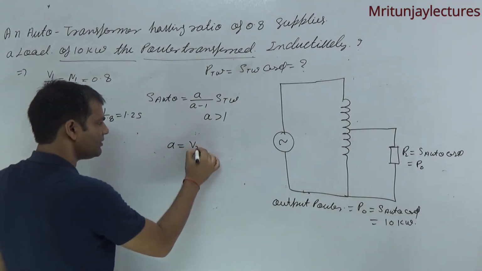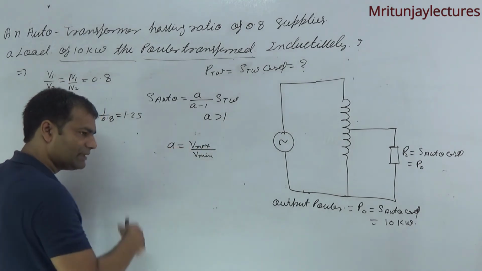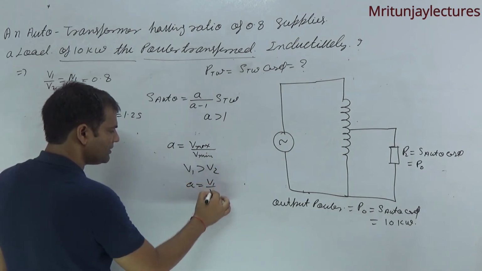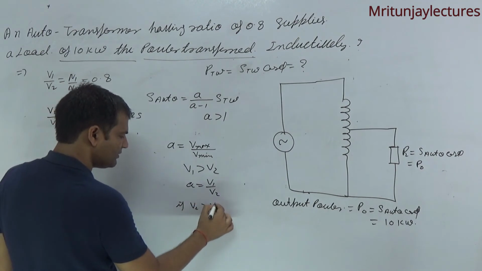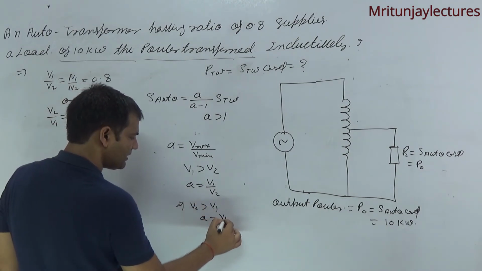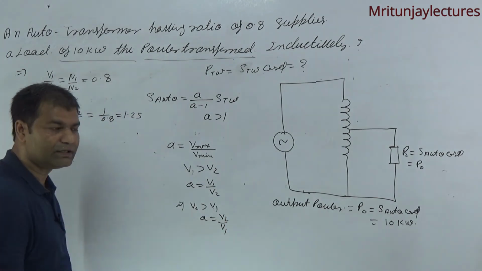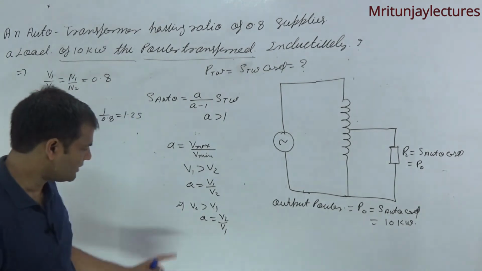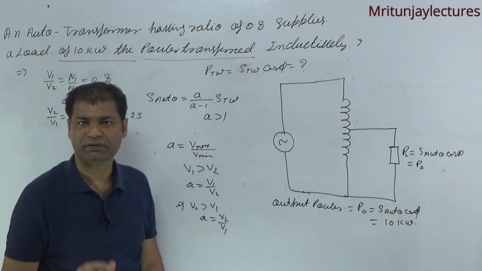A is V maximum divided by V minimum, always consider. If V1 is greater than V2, then A is V1 by V2. If V2 is greater than V1, then we consider V2 by V1. Clear? Always consider the ratio greater than 1.